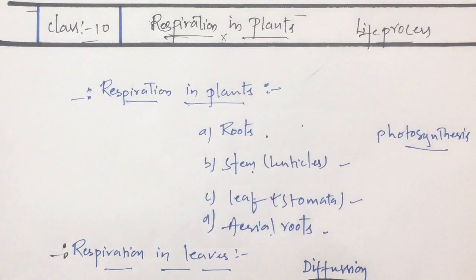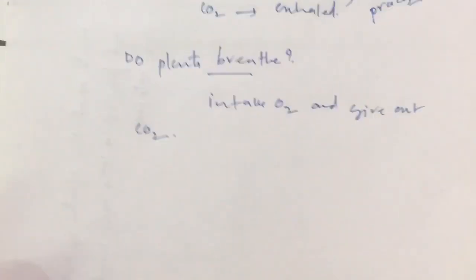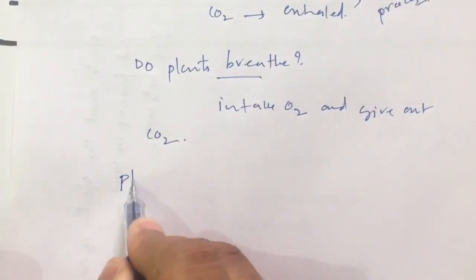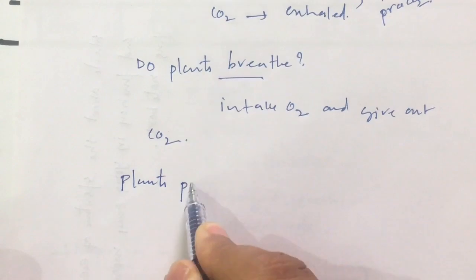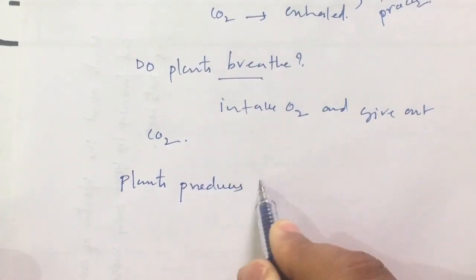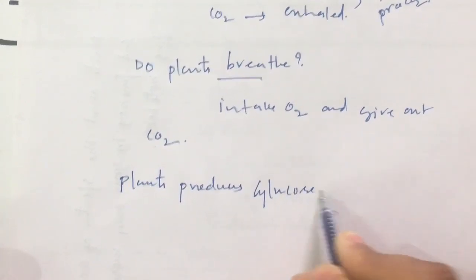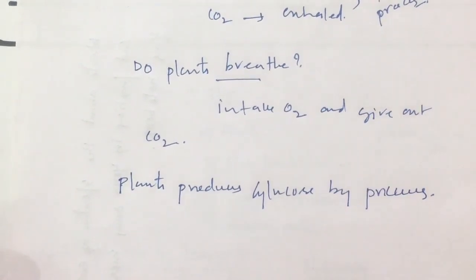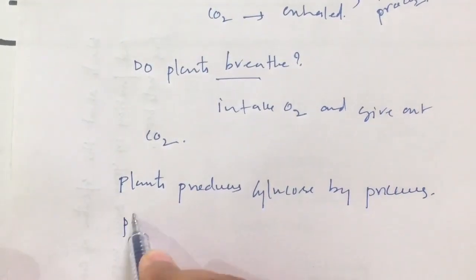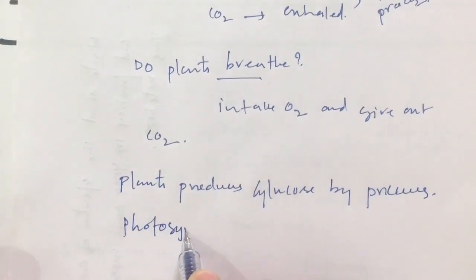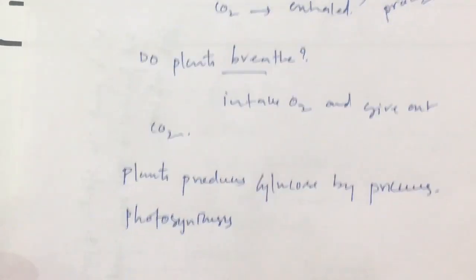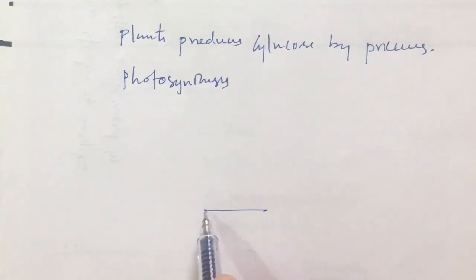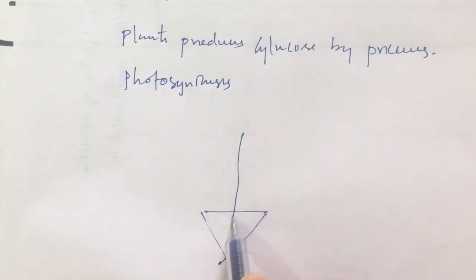In the process of respiration, plants use glucose, as you all know. Plants produce glucose by the process, yes, we have studied in the previous chapter, called photosynthesis. So what generally happens in photosynthesis? Let us consider this as a plant.